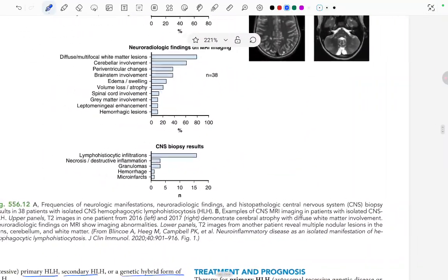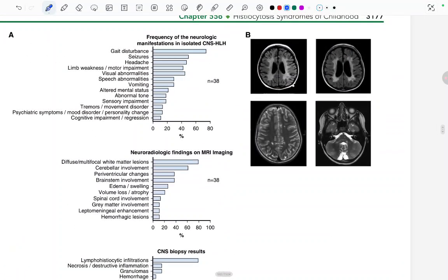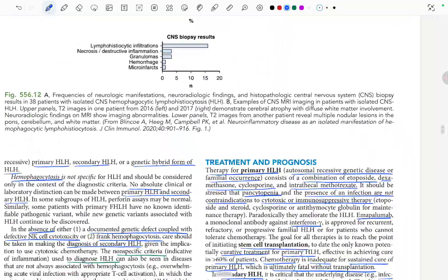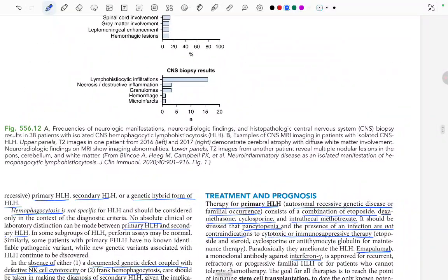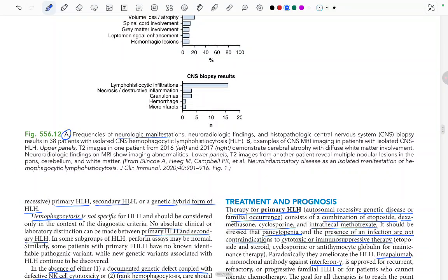Let's read this first. There are two figures. Yeah, A1 is this graph one and B1 is this MRI one. So in A, frequencies of the neurologic manifestation, neuroradiologic finding in the histopathologic central nervous system biopsy results in 38 patients with the isolated CNS hemophagocytic lymphohistiocytosis.